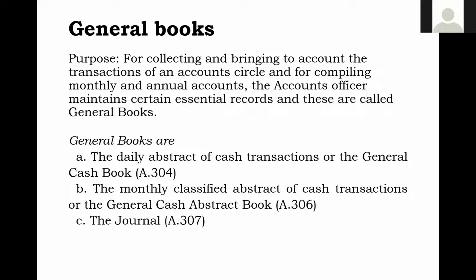The journal is posted through which document? The JV, journal voucher. That journal voucher will be in form A308. Mostly you may have seen in the computer that there will be debit and there will be credit.